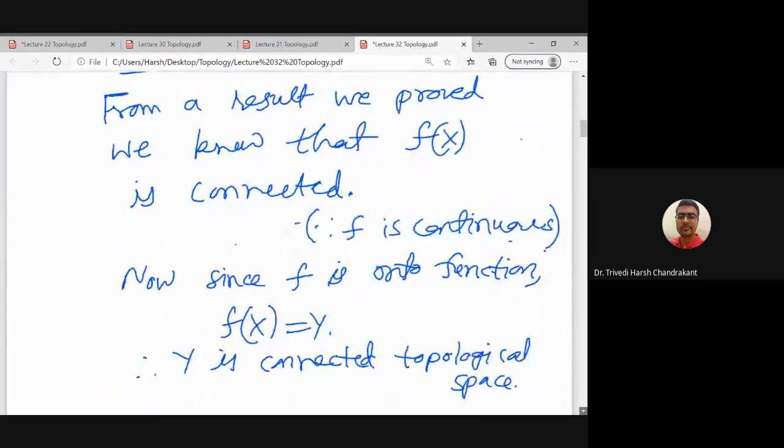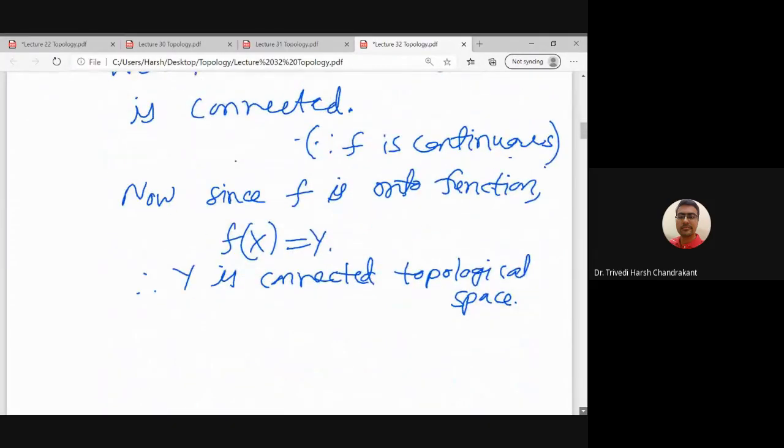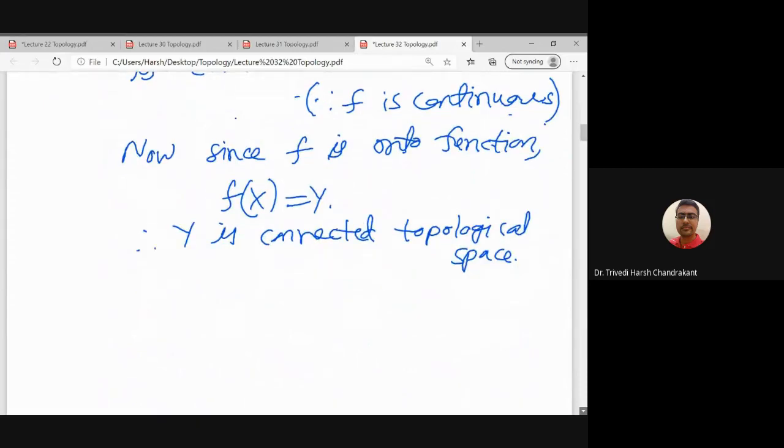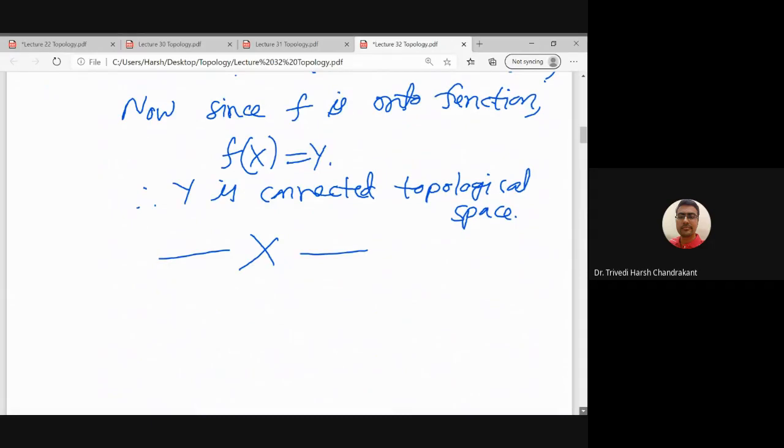So using this, what we will get is, if I know X is a connected space, and if I know about a homeomorphism, X is homeomorphic to some other topological space, then that new topological space will automatically be a connected space. So therefore homeomorphisms are important.